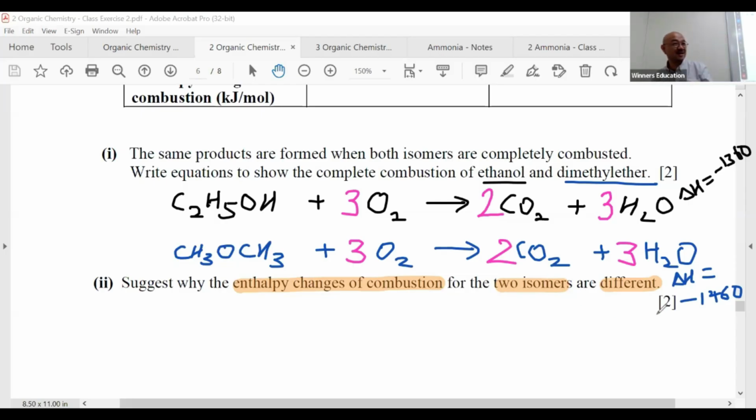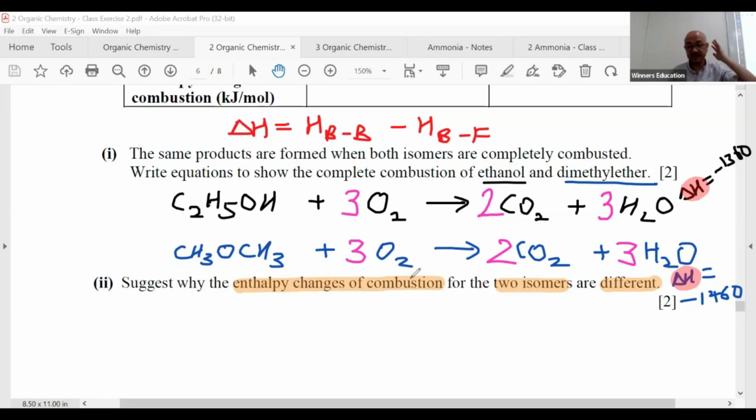Easy lah. Ladies and gentlemen, we learned this a long time ago. This enthalpy change from energetics came from two formulas, remember? There are two formulas that we can use, and over here we're going to use this one: bond break minus bond form. Remember the two formulas? Product minus reactant, or bond break minus bond form? Energetics, if I told you before, you have all my stuff. Going to revise again.